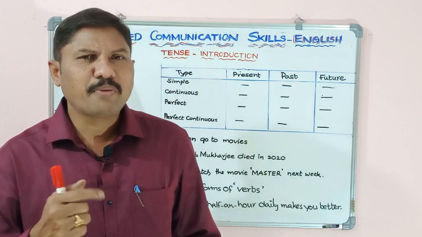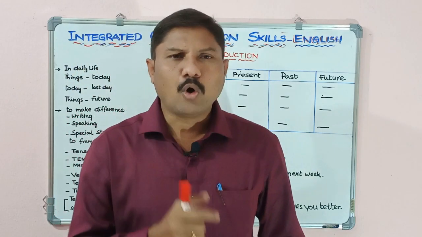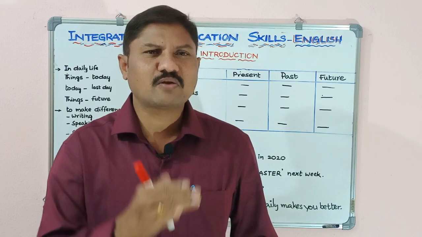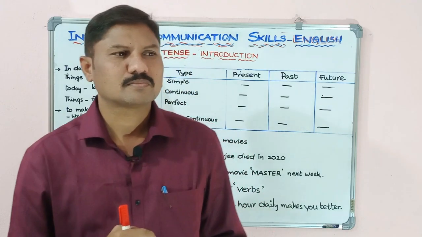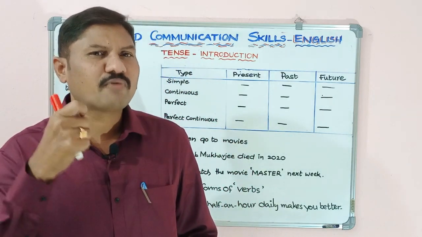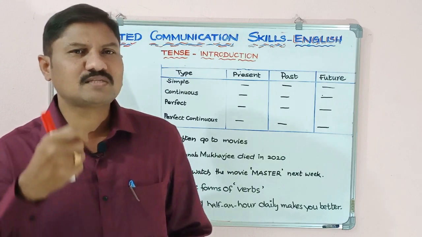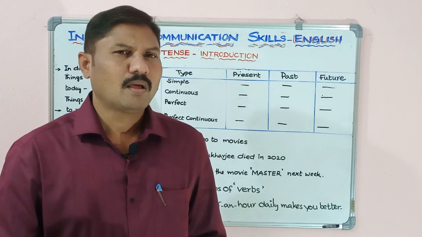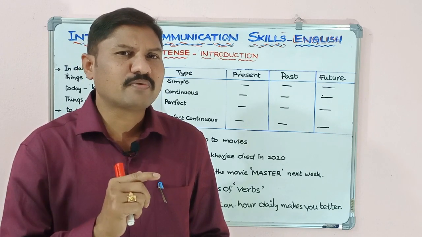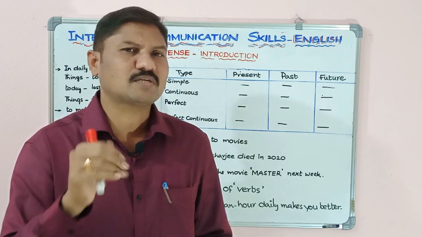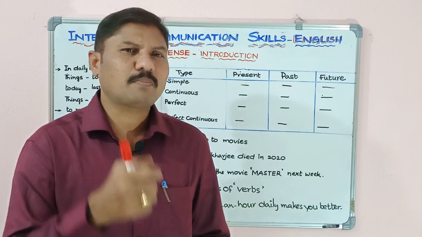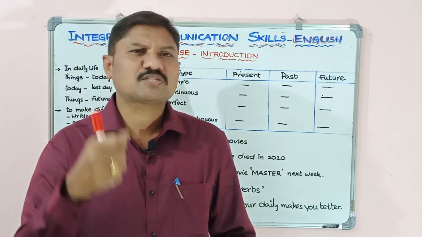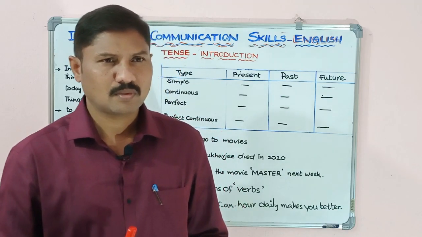When we speak or write all these actions regarding present, past and future, how can we differentiate all these actions of three times? When you want to differentiate among all these actions in the present, past or future, we need some structure of a sentence.